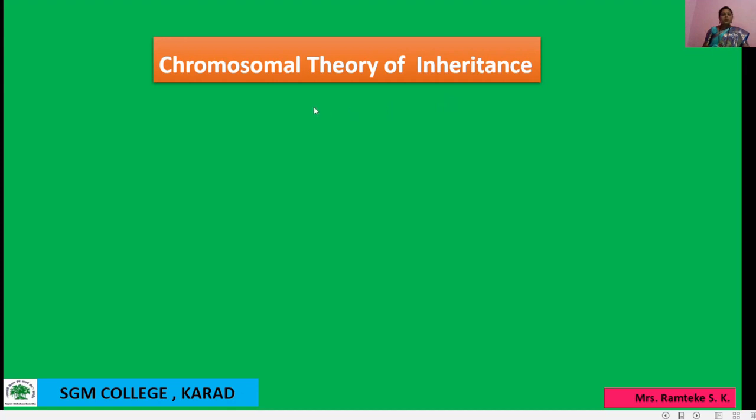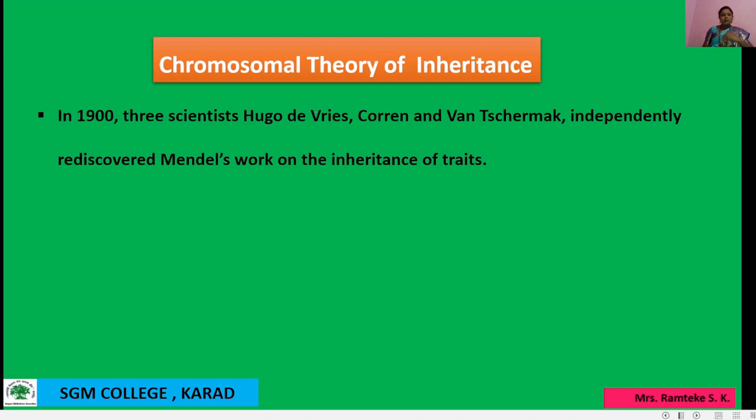As we know, students, Mendel gave a particular theory of inheritance. Mendel published his work on inheritance of traits in 1866, but for some reasons it remained unnoticed or unrecognized till the 19th century. म्हणजे मेंडेलचं जे वर्क होतं ते पब्लिश झालं 1866ला, परंतु काही कारणामुळे ते recognized झालं नाही till 19th century.